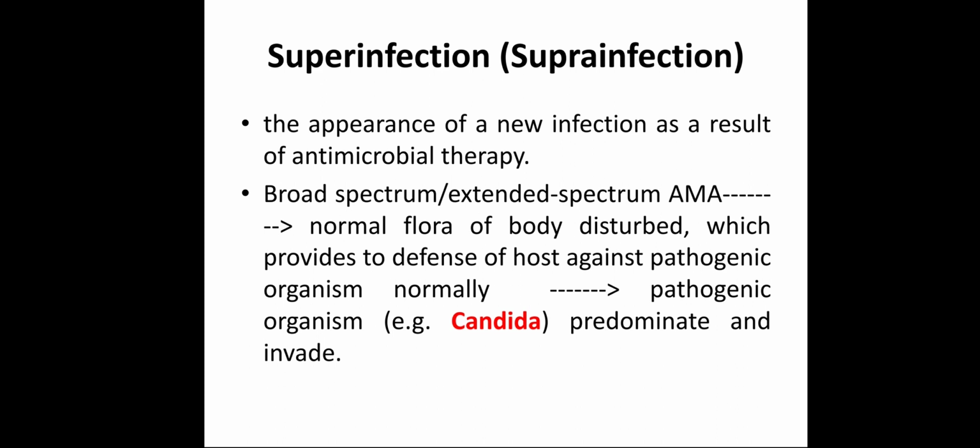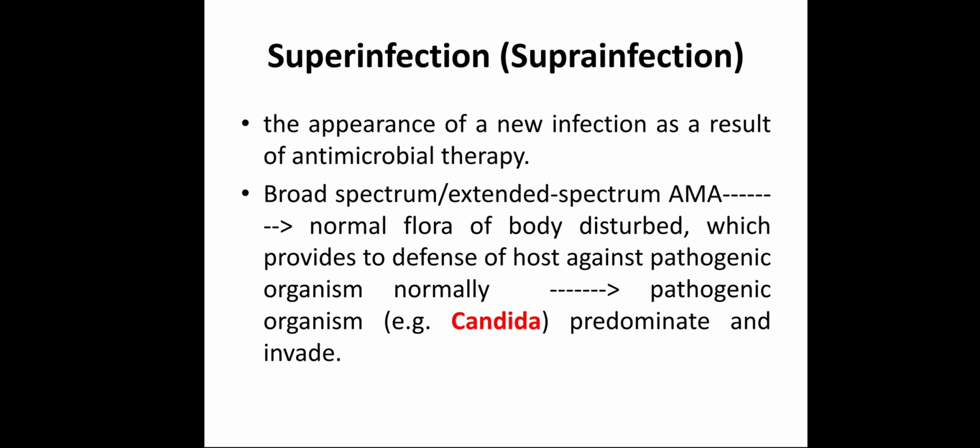A wide spectrum of bacteria are affected, their growth is inhibited or they are killed by broad spectrum antimicrobial agents. Extended spectrum agents act upon a larger number of bacteria, like cephalosporin, second or third generation cephalosporin. They act upon a very good number of gram positive and gram negative bacteria.